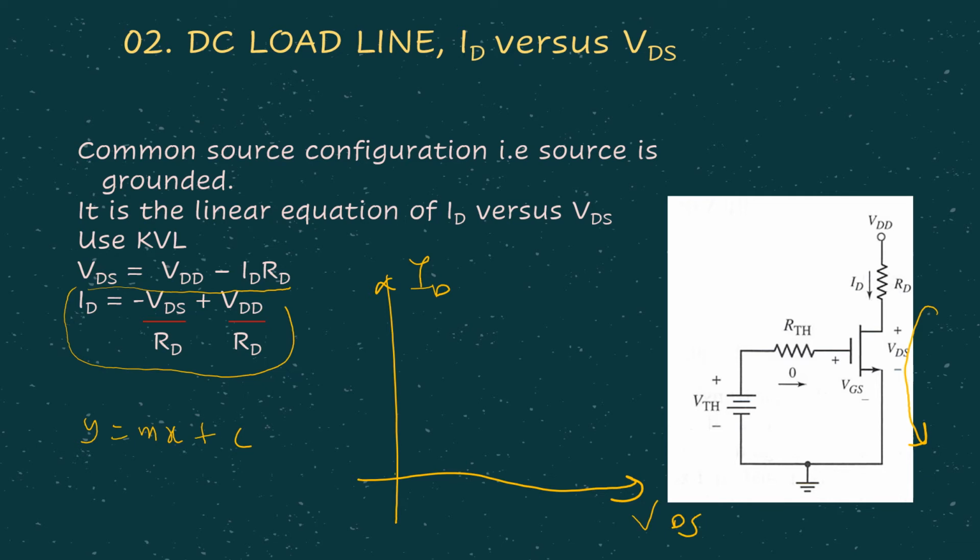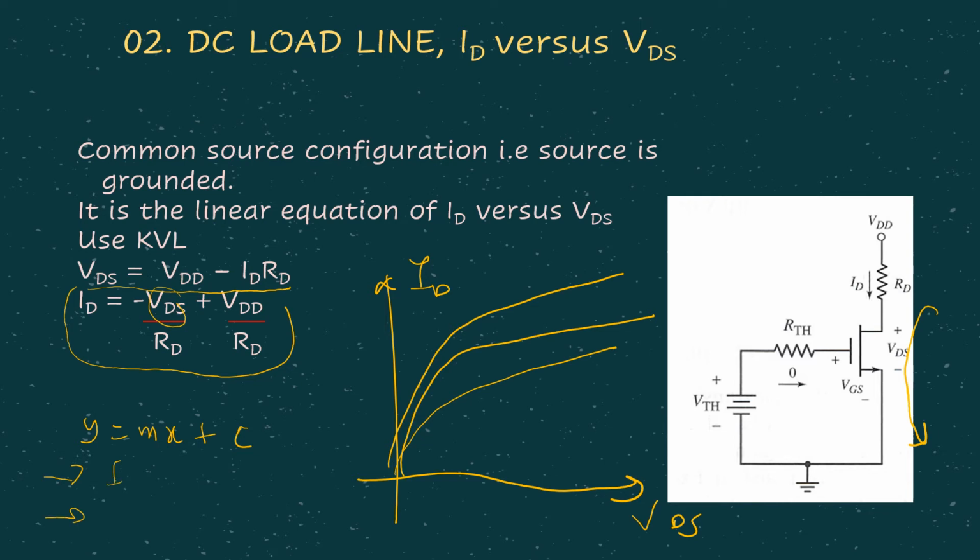Then remember we have all these curves, the non-saturation and saturation regions. So ID is the y, x is the VDS, the slope is -1 over RD, and the c, the y-intercept, will be VDD over RD. Other things are just similar to BJT, where once we have this equation, we can get the 2 points.